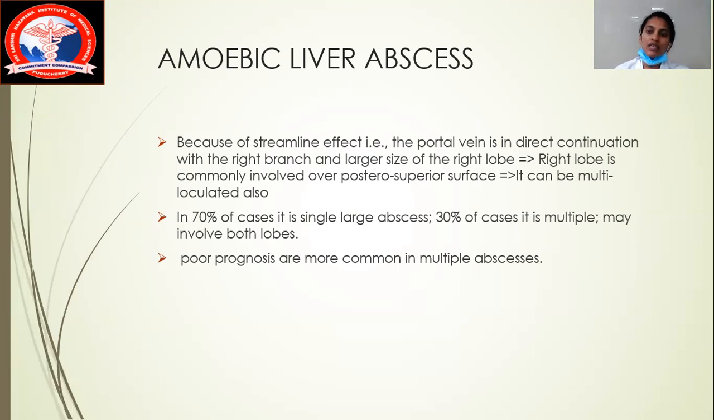So therefore, in a big liver abscess, we can see 70% of the cases usually will have a single large abscess, and 30% of the cases will have multiple loculations. Okay, and it can be involving both the lobes. If a patient has multiple loculated abscesses, we always conclude that the patient has a poor prognosis. A good prognosis can be defined only if it is a very small and early abscess of amoebiasis. It is always a very good prognosis if you do proper treatment at the proper time.